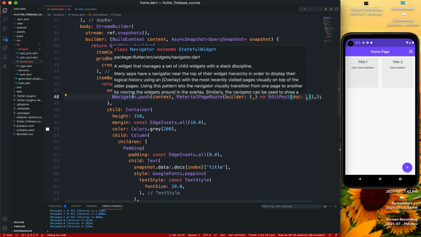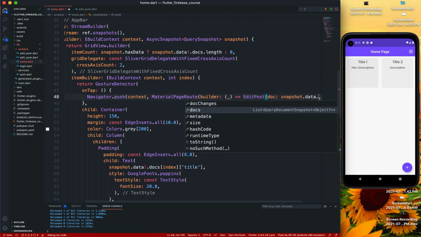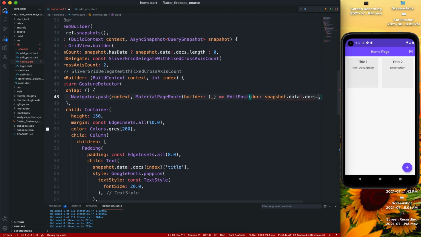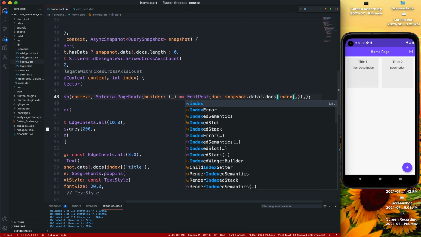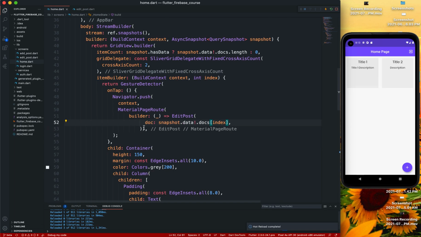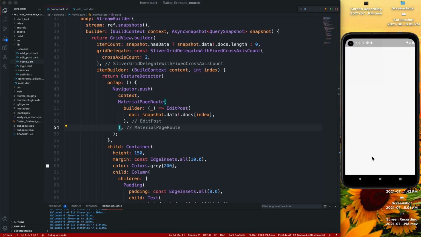So it is docSnapshot.data.docs[index], and that's going to be the document. Now, yeah, so we have passed in the document, and if we click, we can do the scaffold.